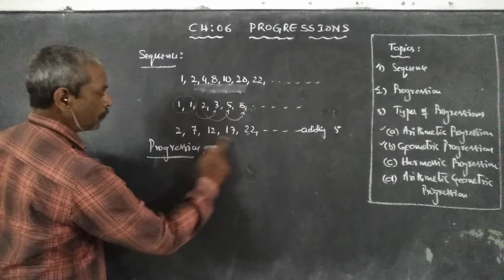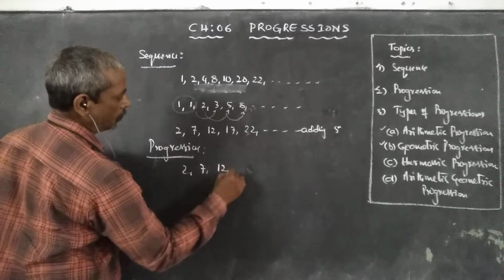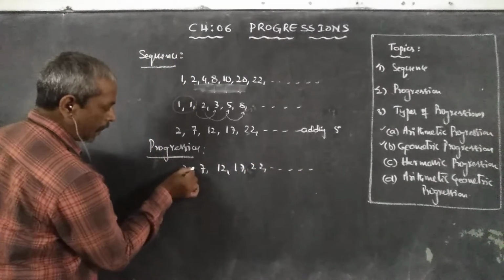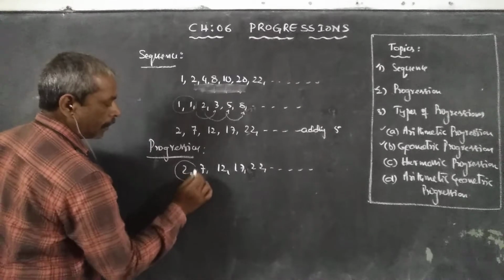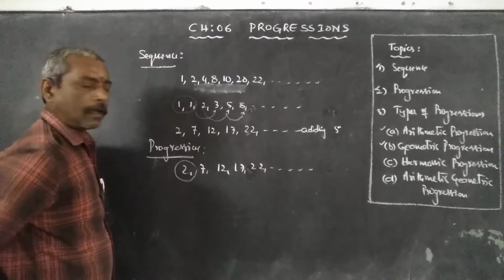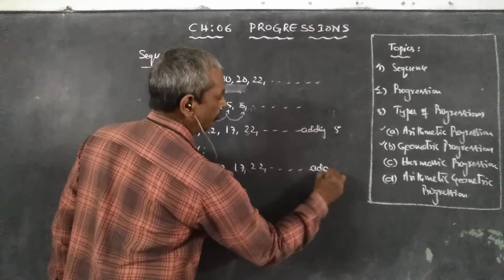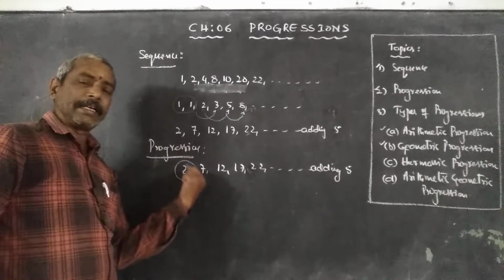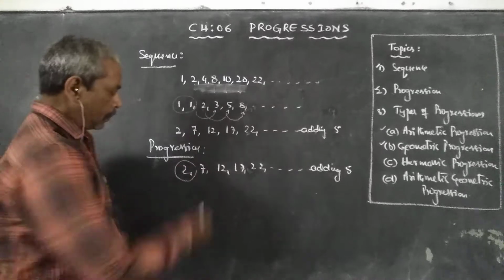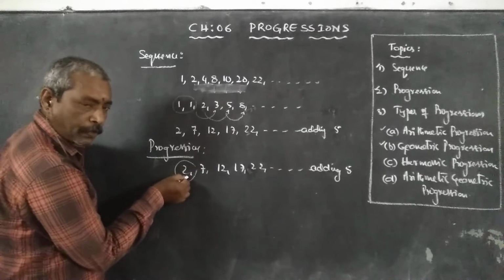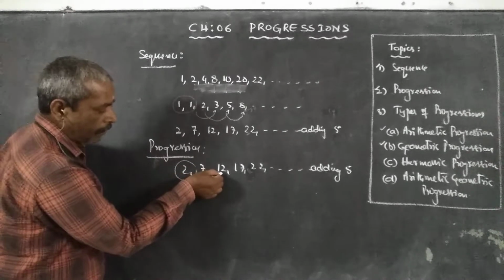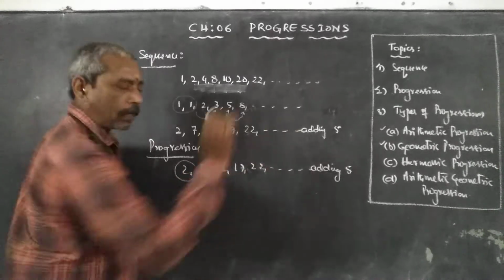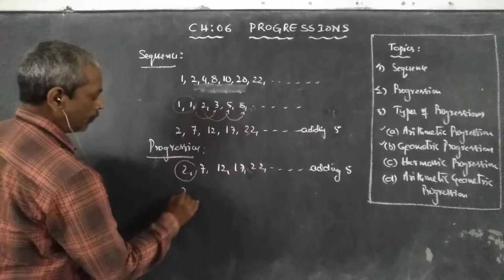So take this example: 2, 7, 12, 17, 22, and so on. When we observe, except the first term 2, all the remaining terms are obtained by adding a fixed number 5 to the preceding term. 7 is obtained by adding 5 to its preceding term 2. 12 is obtained by adding 5 to its preceding term 7, and so on. Similarly,